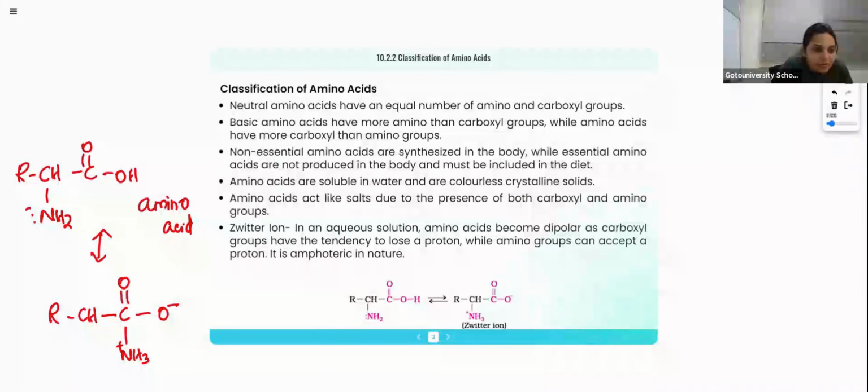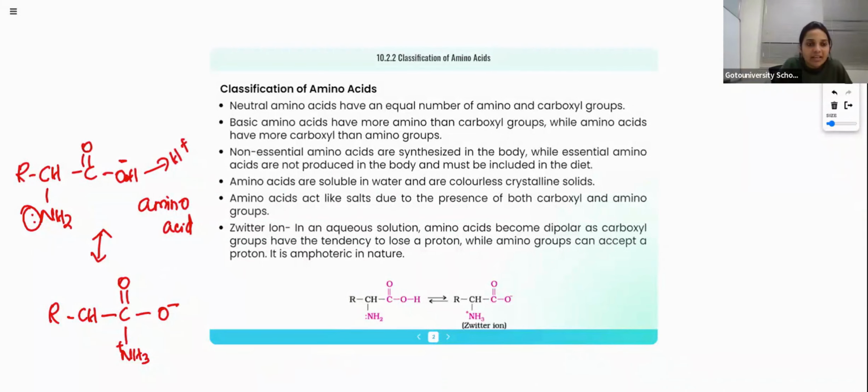See, there is a lone pair of electrons on nitrogen. So what will happen? Here there is a bond between oxygen and hydrogen. This hydrogen will be abstracted by this NH2 group using this lone pair of electrons. So this hydrogen will be released as H plus ion, meaning they are not taking the bonded electrons, they are losing that bonded electron.